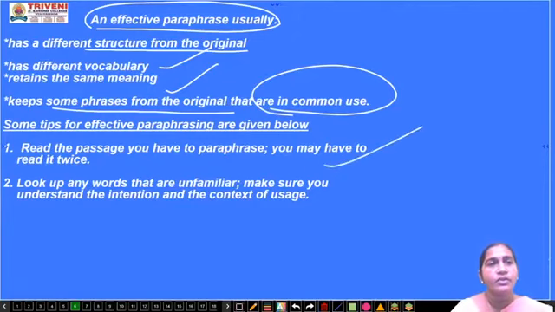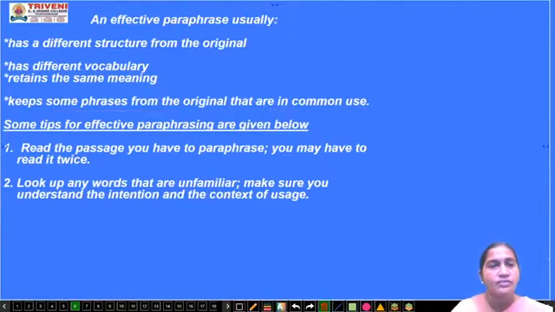First thing, before writing a paraphrase, keep in mind that by reading or seeing it once, you won't get an idea. You have to read twice, thrice. Sometimes it may take more than that also. Then also you should not hesitate, and first try to understand what the paragraph is speaking about.